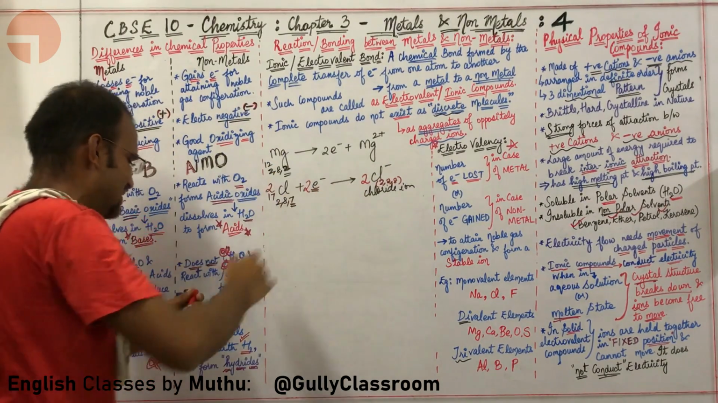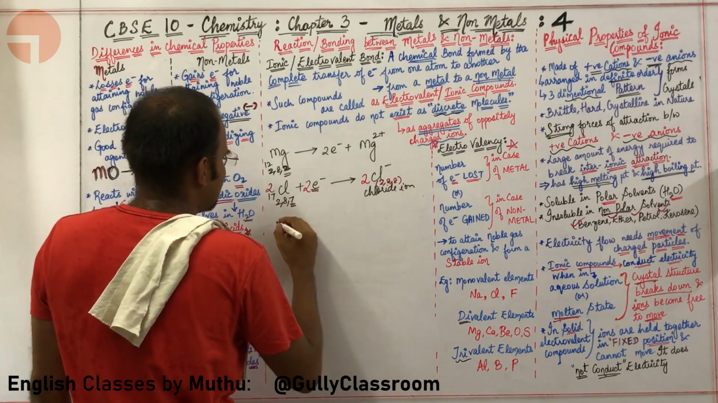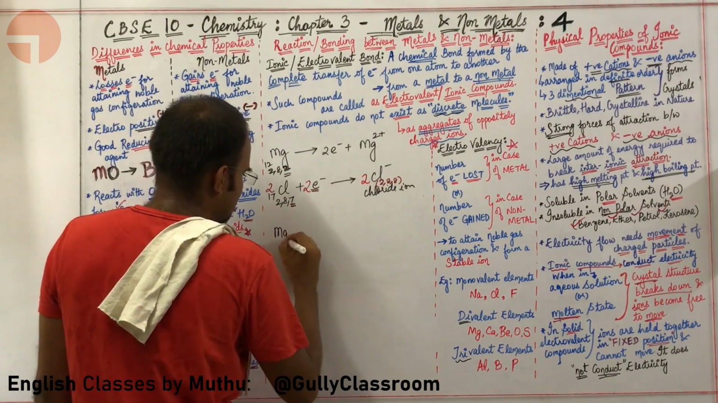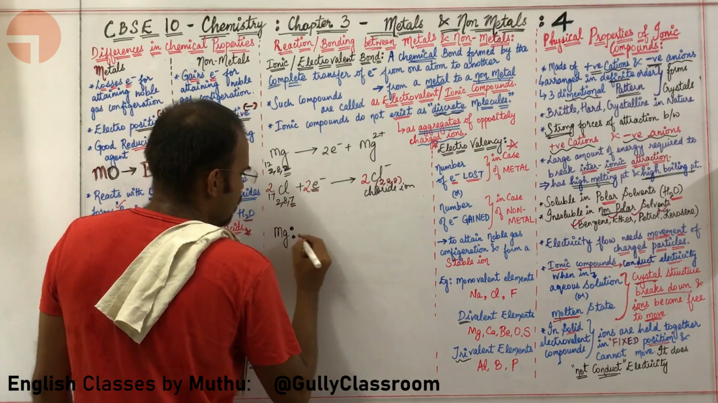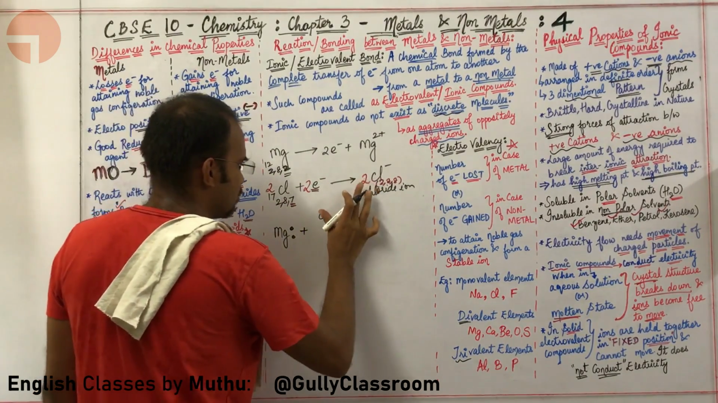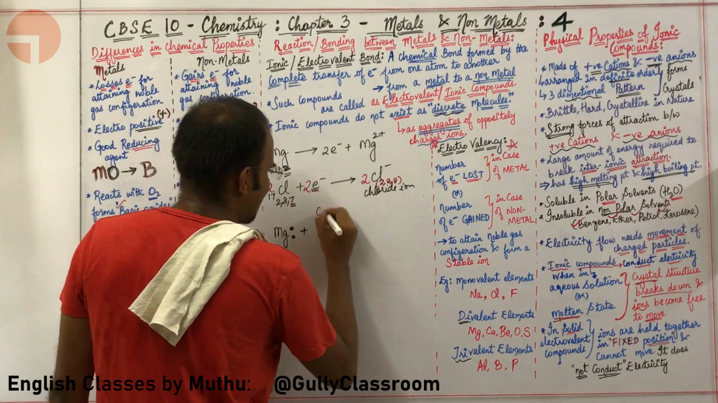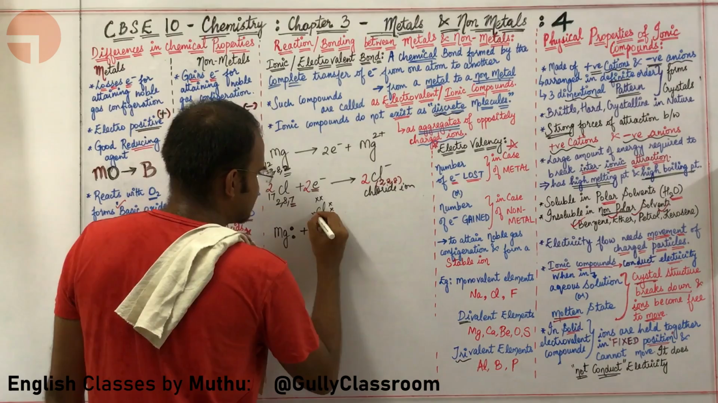Are you able to understand this particular idea? Absolutely, sir. Now, let us try to draw magnesium. What is the number of valence electrons in magnesium? 2. Let me put it with chlorine. What is the number of valence electrons in chlorine? Chlorine has 7 valence electrons. Let me draw them: 1, 2, 3, 4, 5, 6, 7.